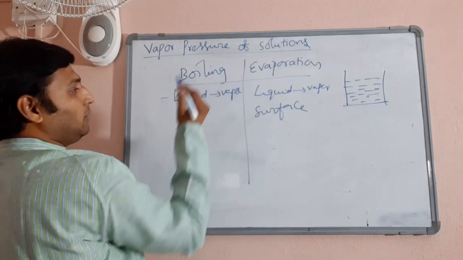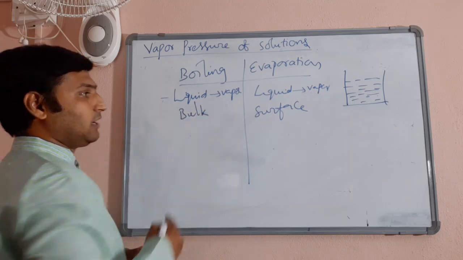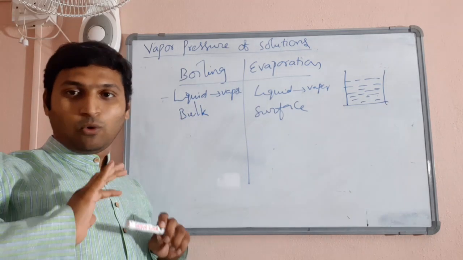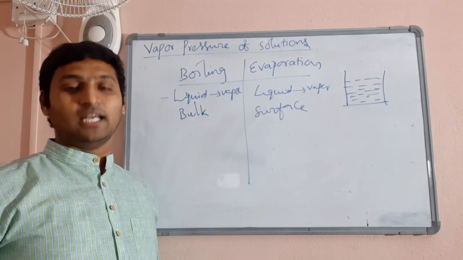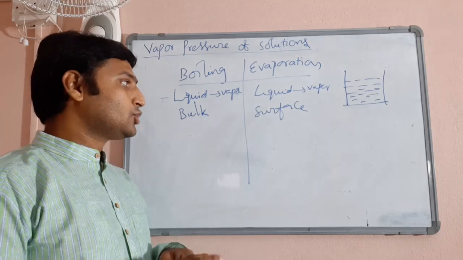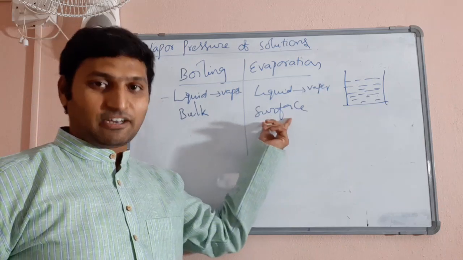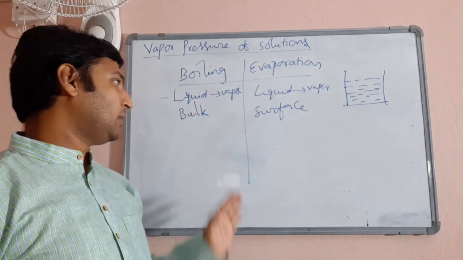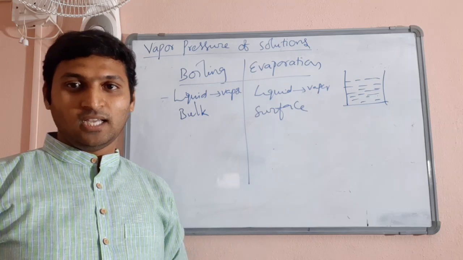Whereas, in boiling, what happens? Bulk of the liquid: I take 1 liter, the entire 1 liter vessel will be emptied. I take 10 liters, the entire 10 liters will be emptied. I take 1000 liters, the entire 1000 liters will be emptied. So, if liquid changes to vapor only from the surface of the liquid, then you call it evaporation. If the whole bulk of the liquid changes to vapor, you call it boiling.